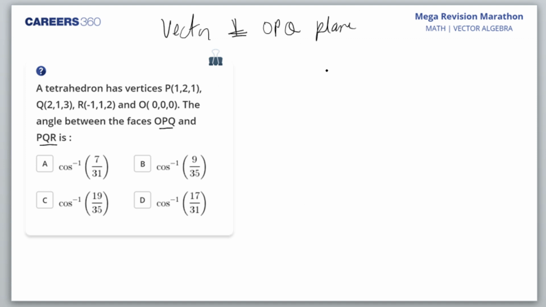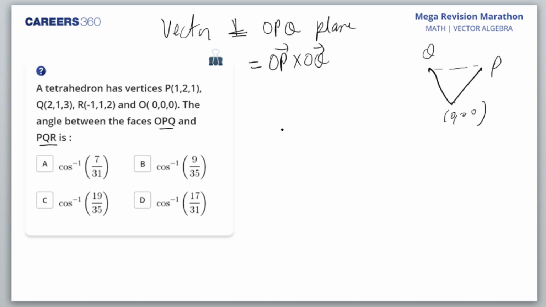So OPQ consists of P, Q and O, that is origin, P and Q. Okay. So what would it be? It would be the cross product of OP and OQ. Am I right? It would be equal to this. Am I right? 19 by 35 you are getting. Okay.